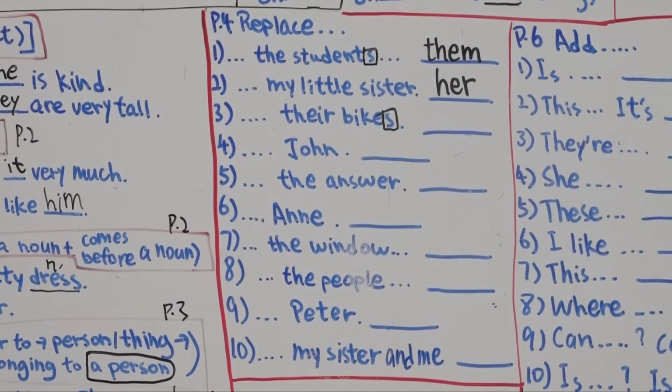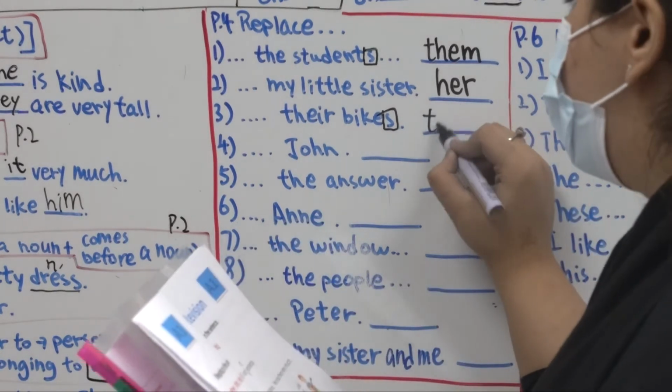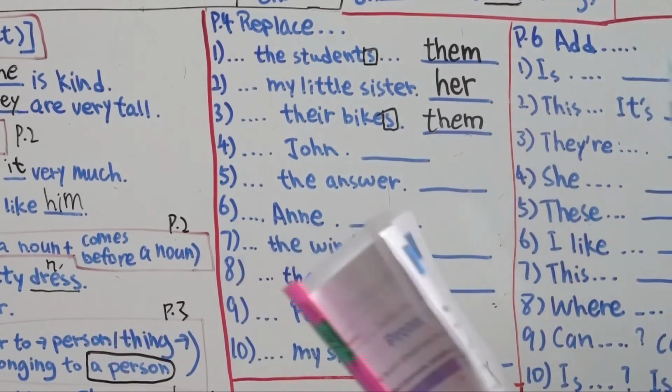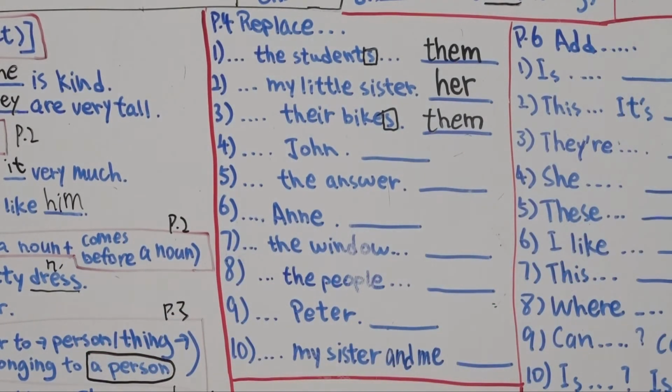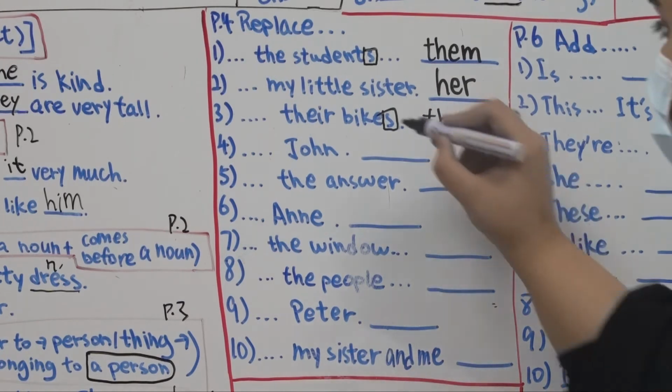So we use them for their bikes, right? Good. Them. Number 4: My father is writing a letter to John. So John is a boy, right? Basically John is a boy here. So here we use me, we use him, we use us, you, them. What do you think? We use him. Yes.